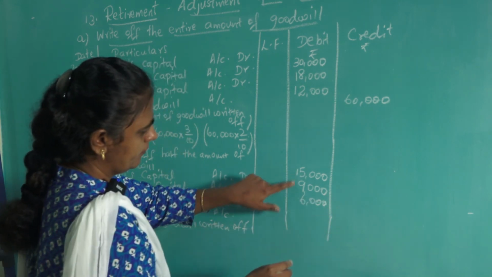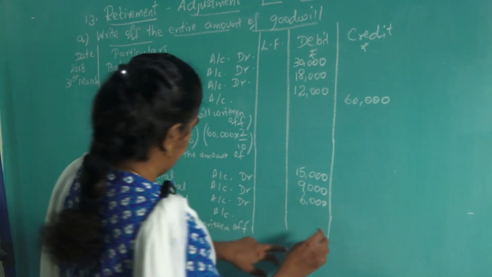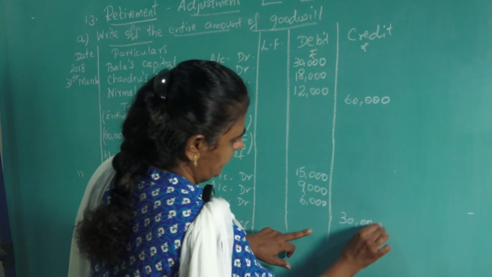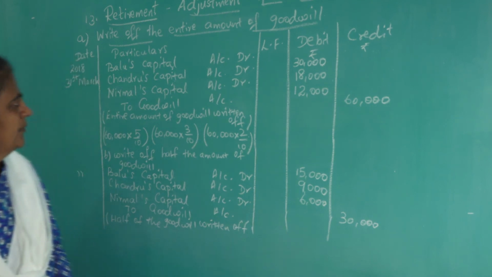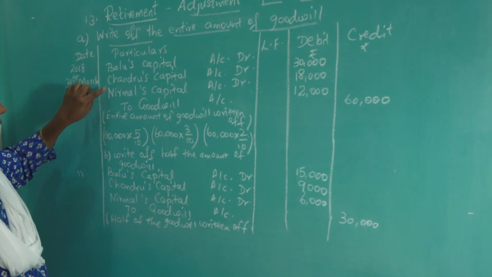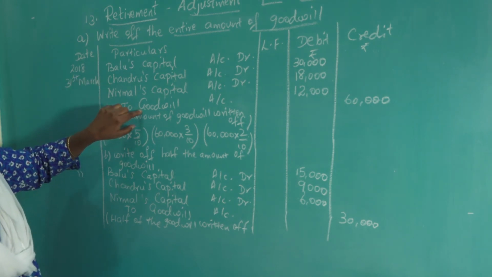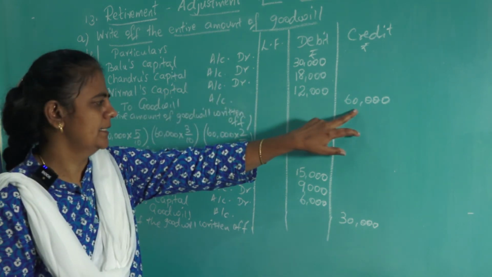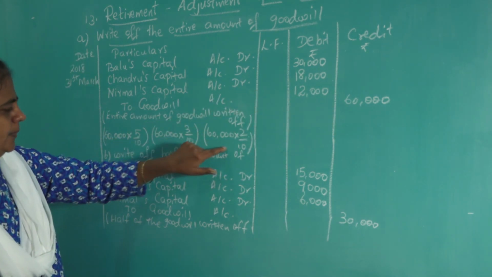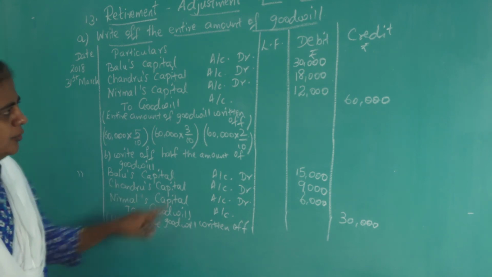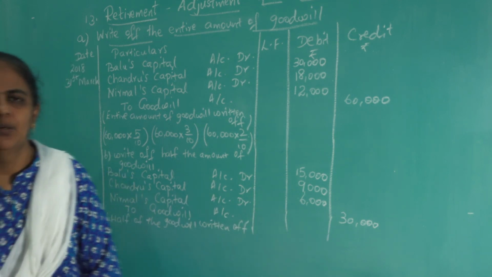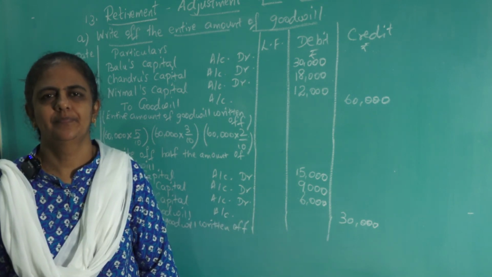So the total amount of goodwill, if you add, you are getting 30,000. Understood? So the journal entry is Balu's capital account debit, Chandru's capital account debit, Nirmal's capital account debit to goodwill. Here the full amount of goodwill, that is 60,000, is written off, divided in the ratio of 5:3:2. Here only half. So whatever you got here, put the half of the amount here. Hope you understood, children. Thank you.